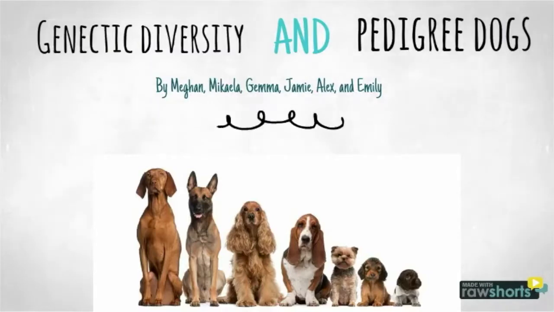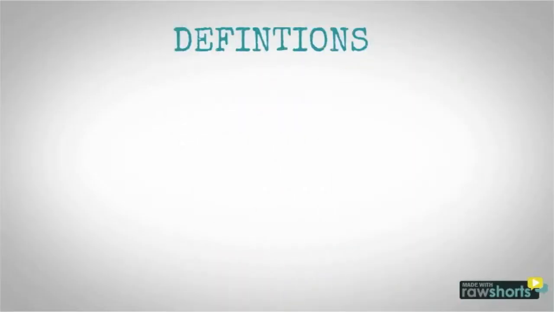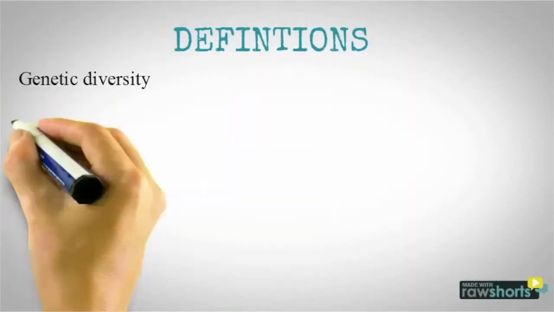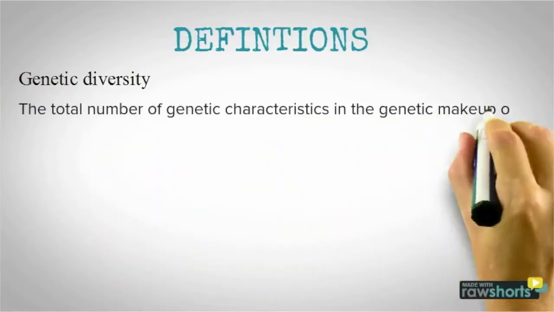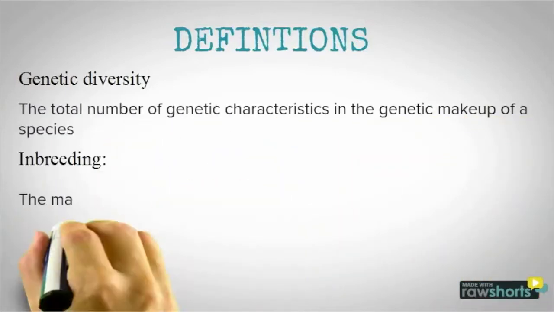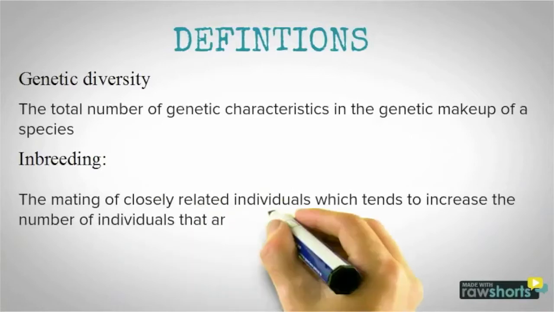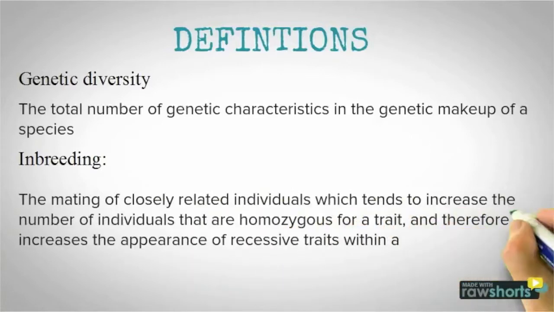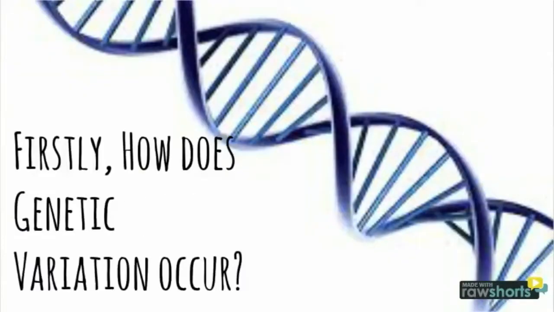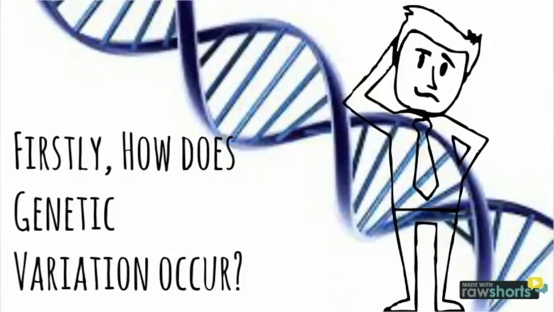First off, we will define the two definitions for this concept, genetic diversity and inbreeding. Genetic diversity refers to the total number of genetic characteristics in the genetic makeup of a particular species, whereas inbreeding refers to the mating of closely related individuals, which tends to increase the number of individuals that are homozygous for a trait, and therefore increases the appearance of recessive traits within a population.